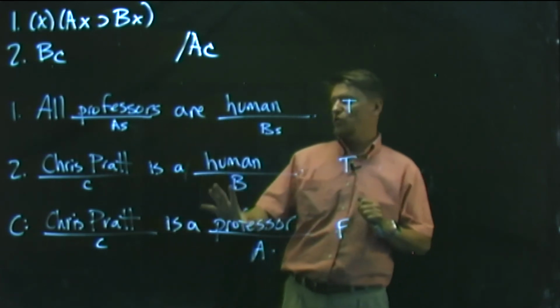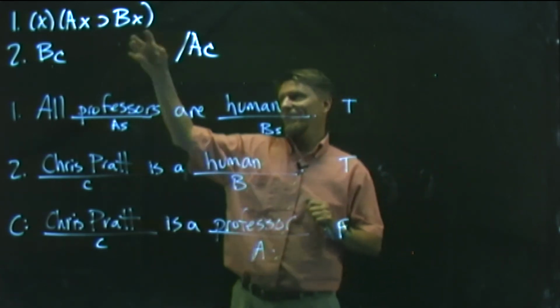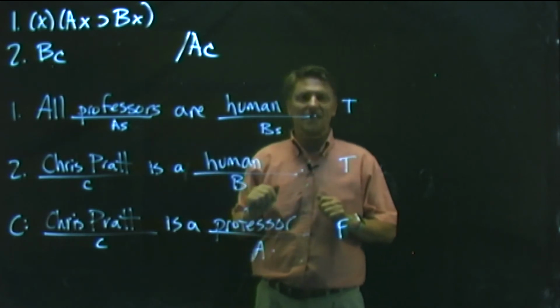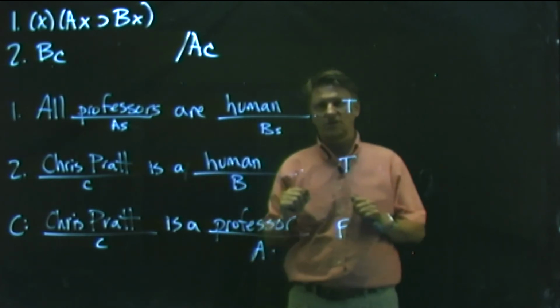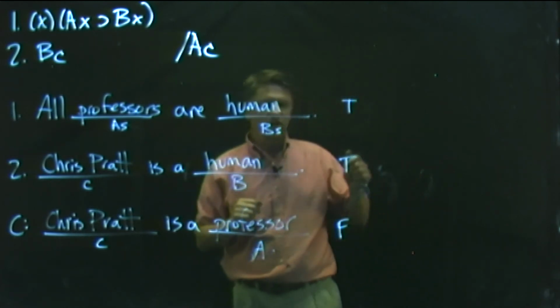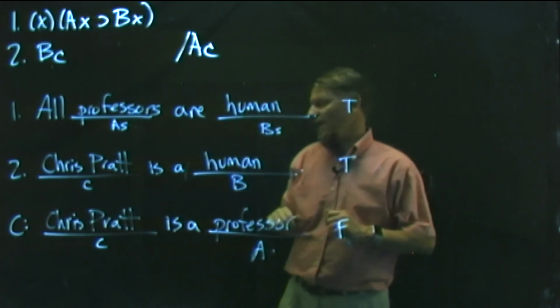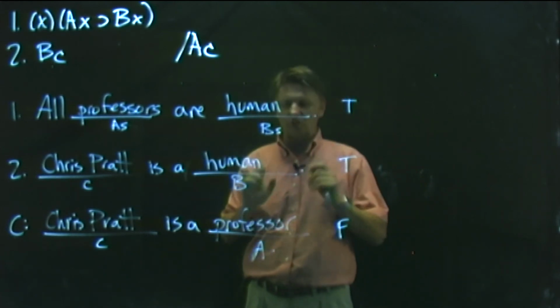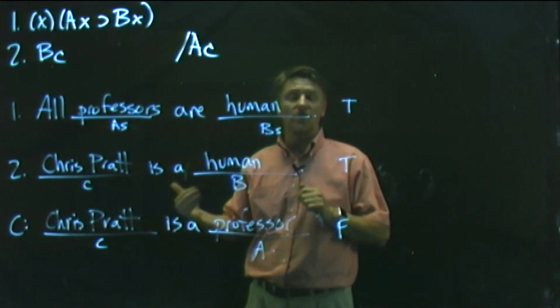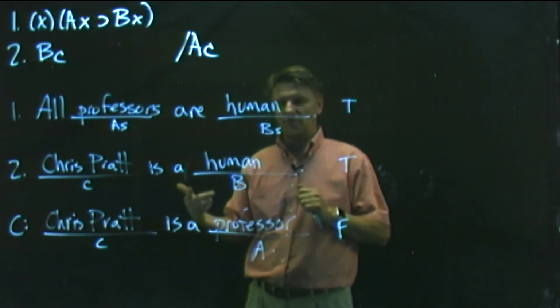And so if we can get all true premises and a false conclusion, then this argument right here is definitely invalid, right? Because that's what shows that an argument is invalid. All right, so in the next video, we'll do one more of these, and hopefully that'll put you in a good standing to be able to do these on your own, and especially when it comes to our last exam.